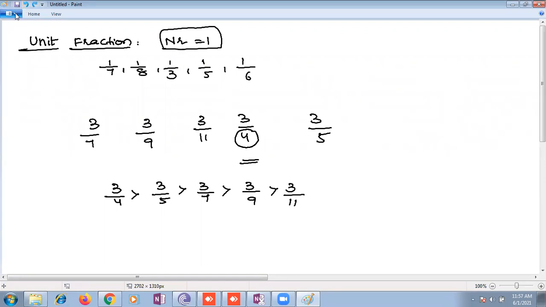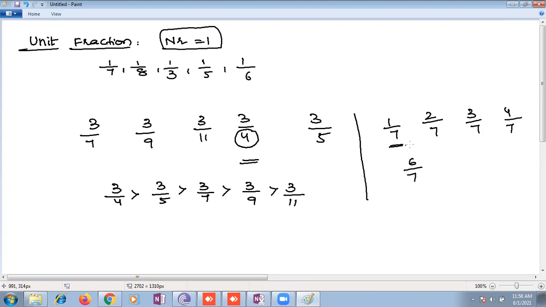If all numerators are the same, the one whose denominator is smaller is the greater fraction. You have to keep this point in memory. And suppose all denominators are the same, we will get equal parts, so which numerator is greater, that is the greater fraction.